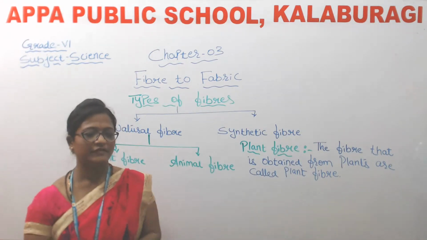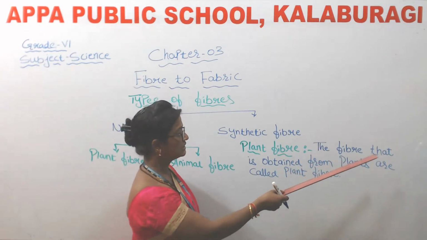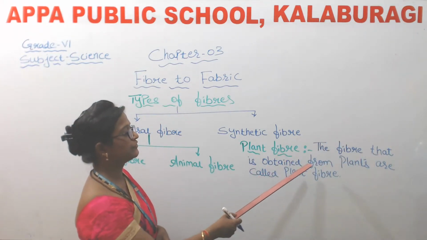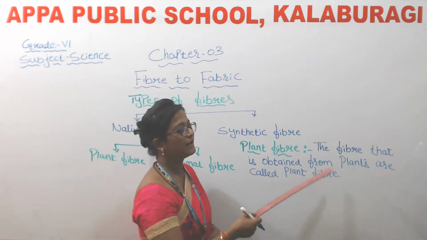So what do you mean by plant fiber, children? Yes, the fiber that is obtained from plants are called plant fibers.